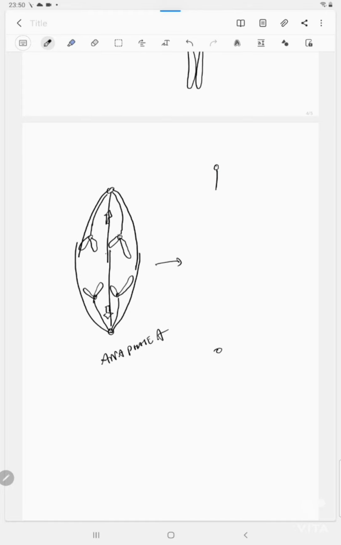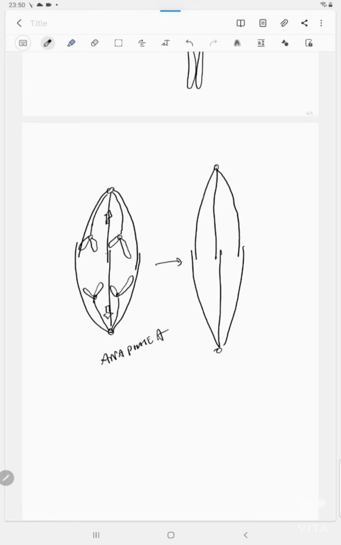They will move apart because of the increase in the length of the continuous fibers. And the chromosomes have come very close to the poles.